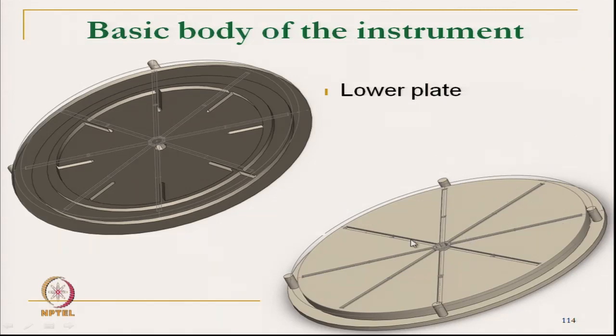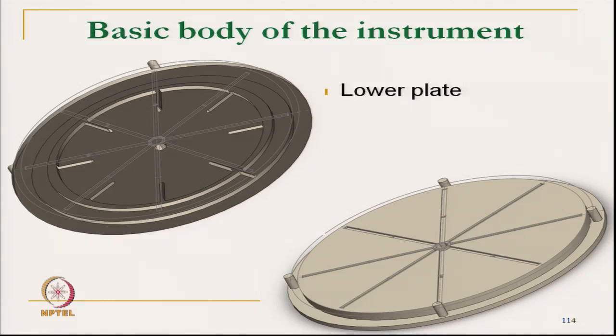So, 1, 2, 3, 4, 5, 6, 7, 8 parallel plates will be created, and then the water is supplied through the center. As the water flows throughout the plane, these 8 parallel plate capacitors form, and as the water flows, the capacitance of the capacitor will change. Initially there was a dry plate, dry fabric.